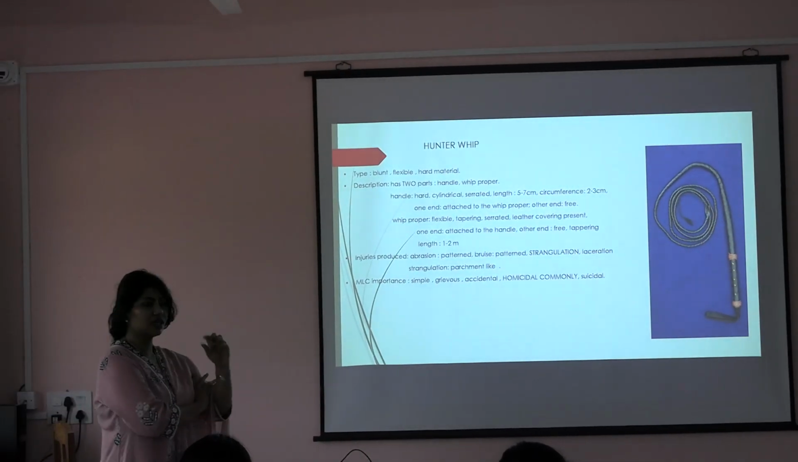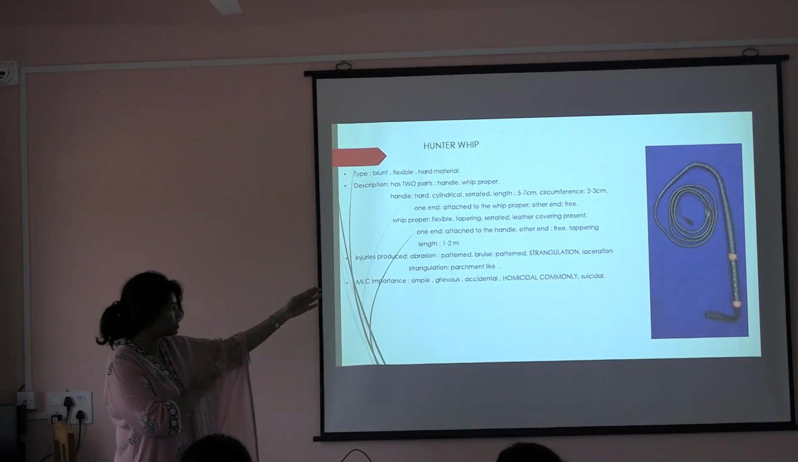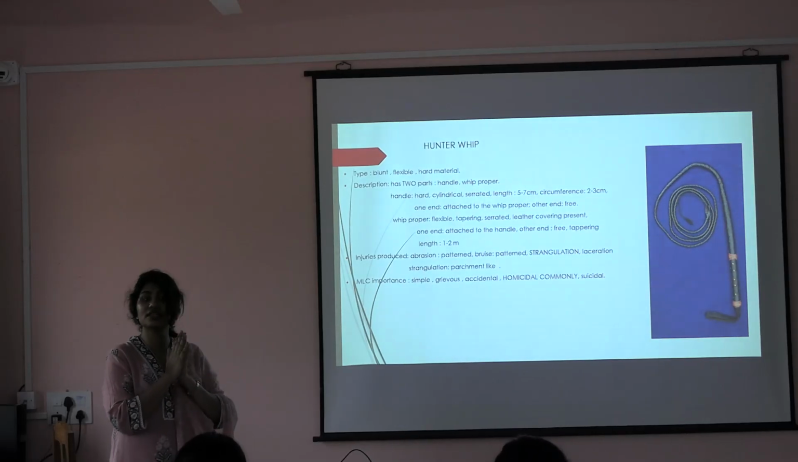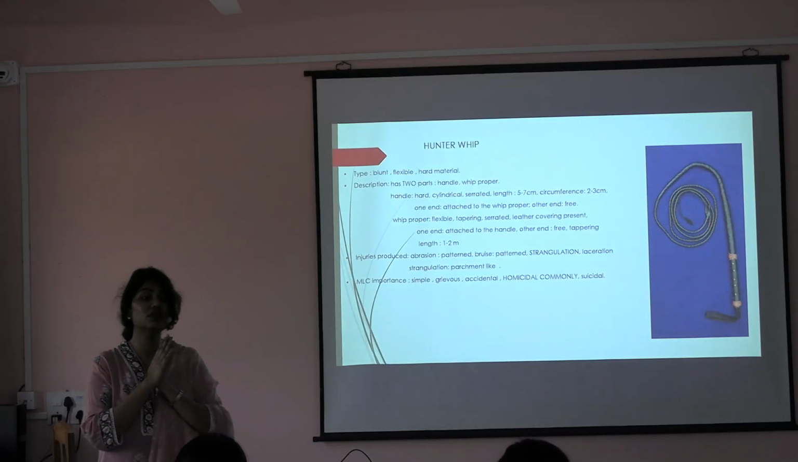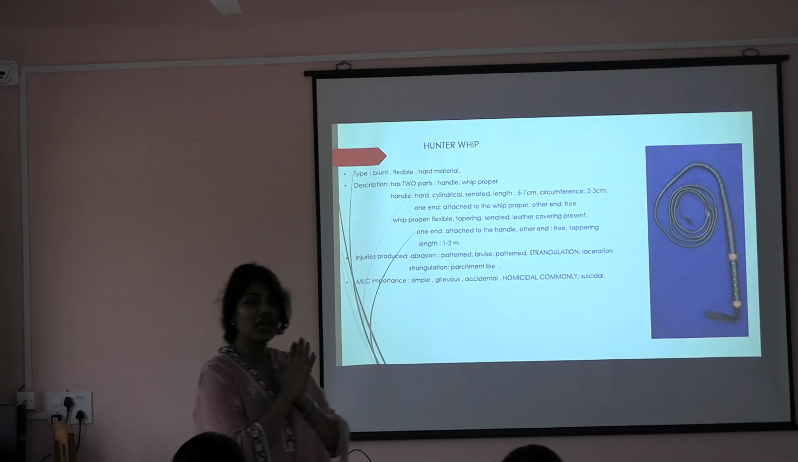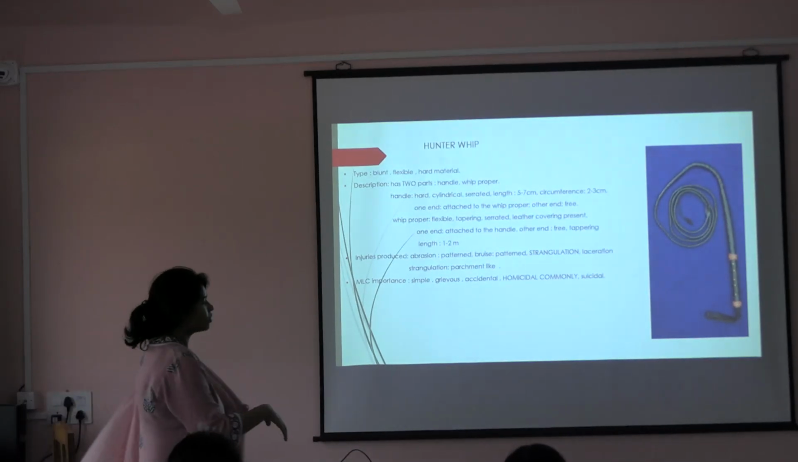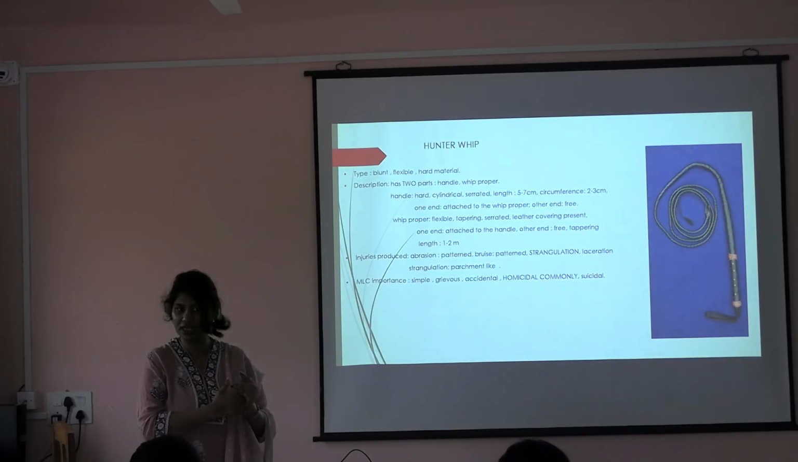The big part is flexible. Measure the length, diameter, and the circumference. One end is attached to the handle, and the other end is free, pointed. Describe all of the dimensions, mention all of the injuries, and mention the critical importance of this injury.